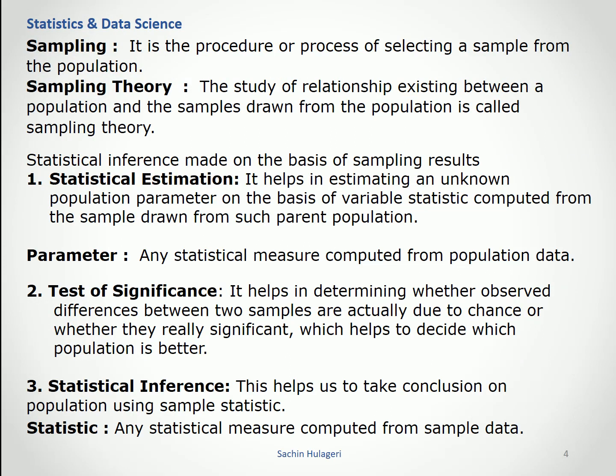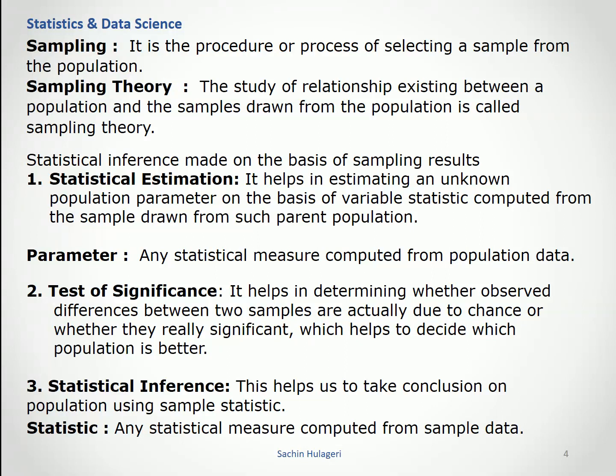Let's see sampling. What is sampling? It is a procedure or a process of selecting samples from population. Sampling theory. Sampling theory is a study of relationship existing between a population and the samples drawn from the population.